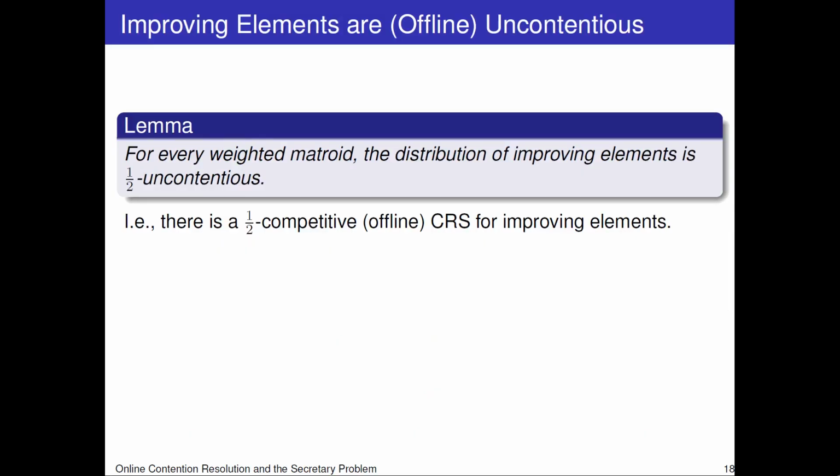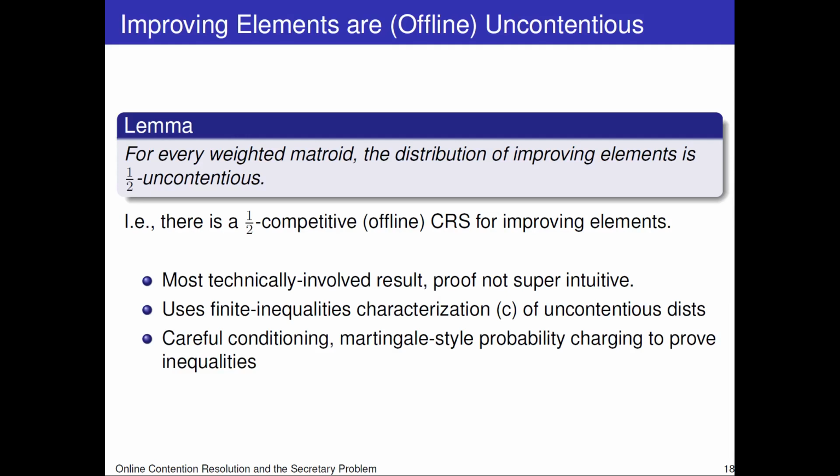It turns out that this is not a coincidence. We can show that for every weighted matroid, the distribution of improving elements is half uncontentious. In other words, there's a half competitive offline CRS for improving elements. This is our most technically involved result, and the proof is not super intuitive, so I'm not going to show it here. I'm just going to say that it uses the finite inequalities characterization that we had for uncontentious distributions, and the proof involves some careful conditioning and some probability charging arguments that are reminiscent of martingale analysis.